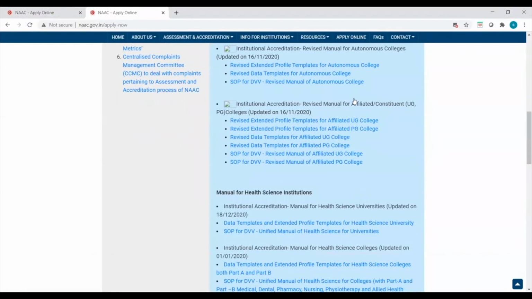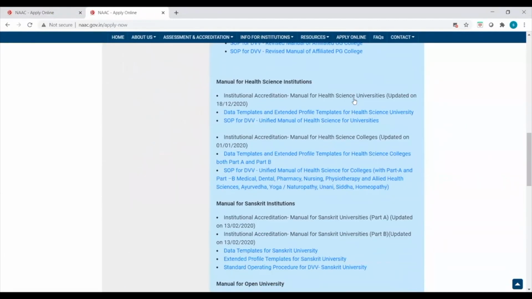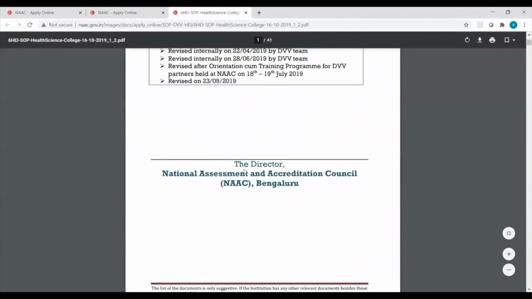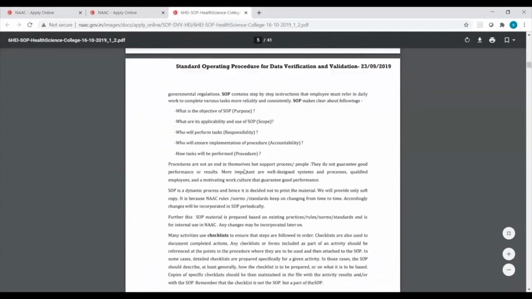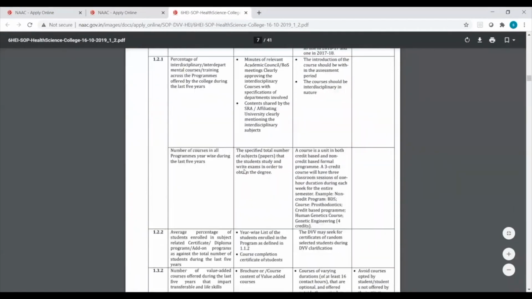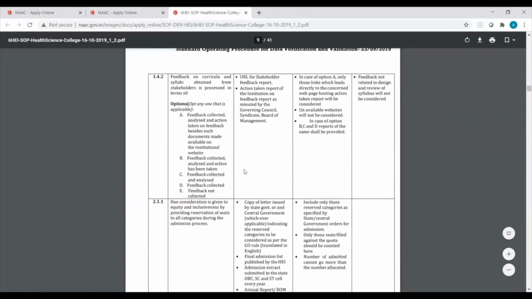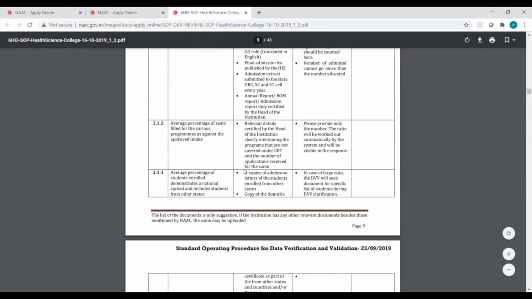I'll try to show you one more important thing. If you want to see the SOP for the health science colleges in the institution, we have given the details of the SOP. Same with the SOP, the data templates, the manuals for each and every specific type of HEI is available on the NAC portal.